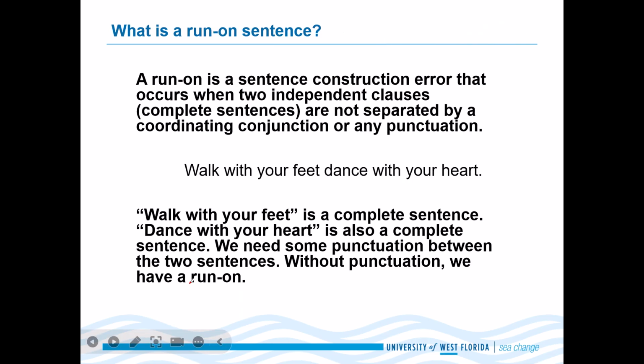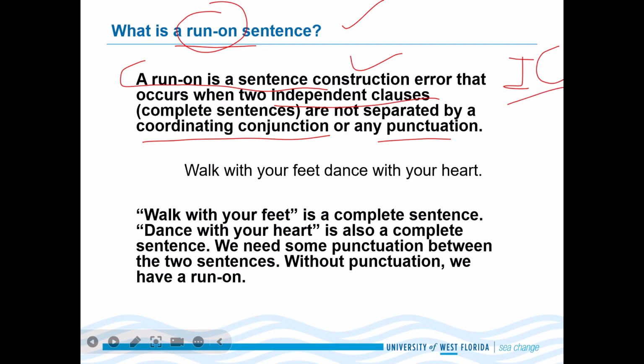What is a run on sentence? A run on sentence is a sentence construction error that occurs when two independent clauses are not separated by a coordinating conjunction or any punctuation. When two independent clauses, we know what is an independent clause. We don't need to discuss it here. It's very common. It's very basic. If you do not know about a clause and all the types of clauses like dependent or independent, just pause the video right now, go check that out, and then come to the lesson, right?